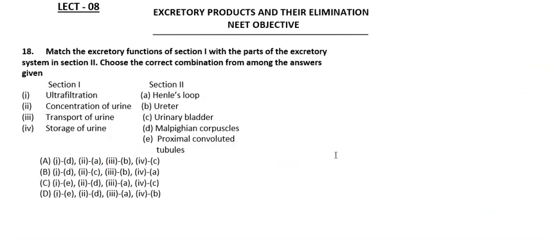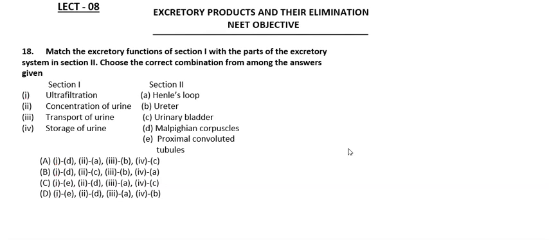The next question, match the excretory functions of section 1 with parts of the excretory system in section 2 and choose the right combination among the following. So ultrafiltration, where will it take place? Ultrafiltration takes place not in Henle's loop, but in the Malpighian body.